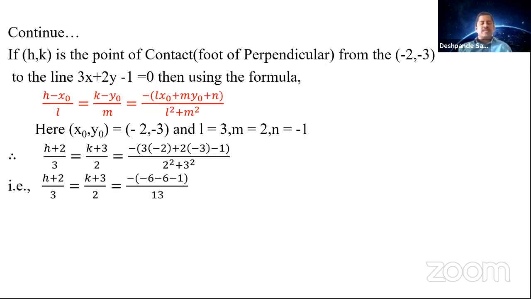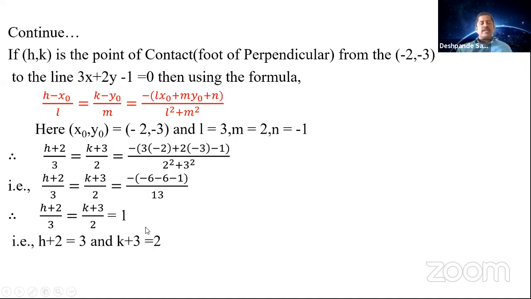So h plus 2 by 3 is equal to k plus 3 by 2 is equal to minus of minus 6, minus 1, minus 1, minus 6, minus 6, minus 1 by 13. So you can write this as h plus 2 by 3 is equal to k plus 3 by 2 is equal to, so minus of minus 13 is 13, 13 by 13 is 1. So you got an equation h plus 2 by 3 is equal to k plus 3 by 2 is equal to 1. So from this you are going to get the value of h and k.